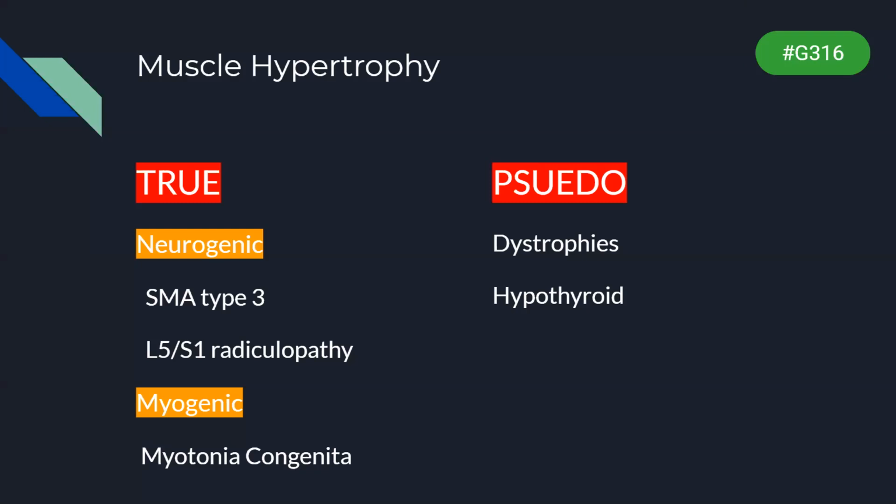So when we talk of muscle hypertrophy, it is important to know there are true muscle hypertrophies and pseudo muscle hypertrophies. True muscle hypertrophy means there is a real enlargement of the muscle fibers. Surprisingly, you see it in many neurogenic conditions, and SMA type 3 is of course quite common. You can get it in L5S1 radiculopathy, and it is said to happen because of the complex repetitive discharges which these patients of radiculopathy have, and there is an internal physiotherapy of the muscle, and that is how the muscle actually becomes bulkier.